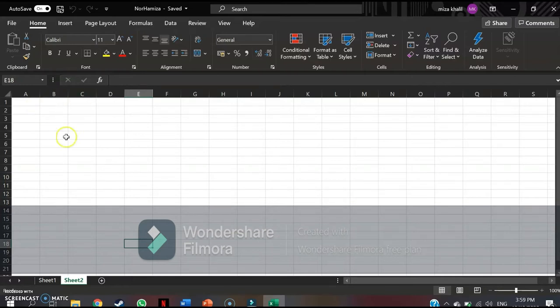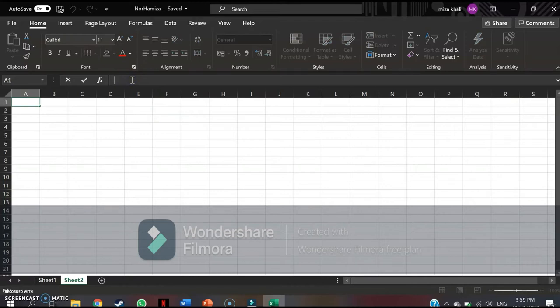So by clicking here, A1, when I click A1, it's gonna turn into a green box. Here, the green box is called the active cell. Active cell is when I write something here, it's gonna go into the active cell. So I'm gonna put the title. The title is Student SMK Cyberia. Okay, so when I write here, it's gonna stay in A1.